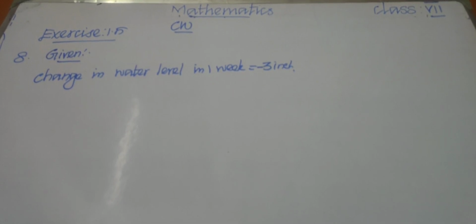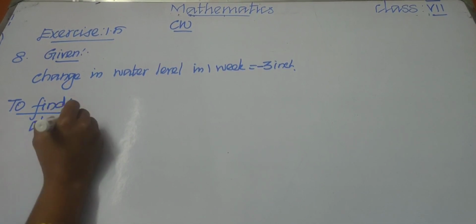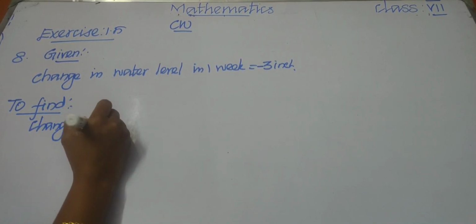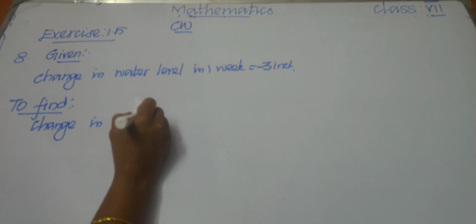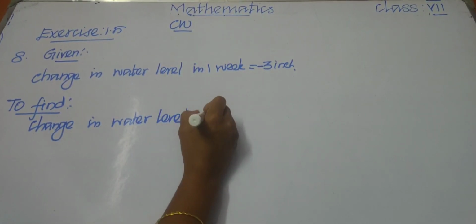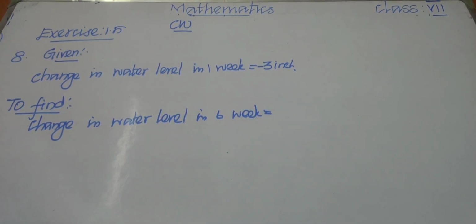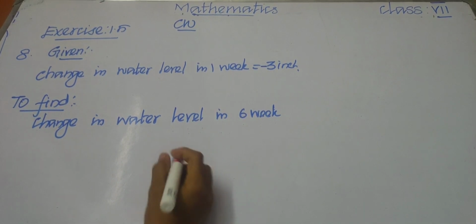Now we are going to find the change in water level in 6 weeks. Change in water level in 6 weeks equal to, how will you find? We can multiply, right?